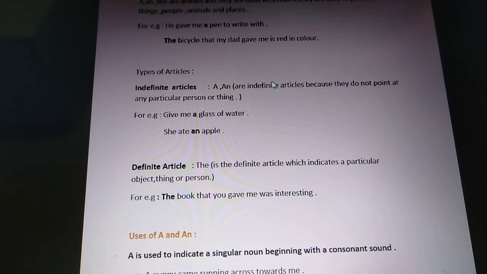That is why it has been particularized. So here the becomes the definite article. For example, the book that you gave me was interesting. Here with book you have used the, and the book has become particular. Why? Because you already know about the book. So these are the two types of articles, indefinite and definite.